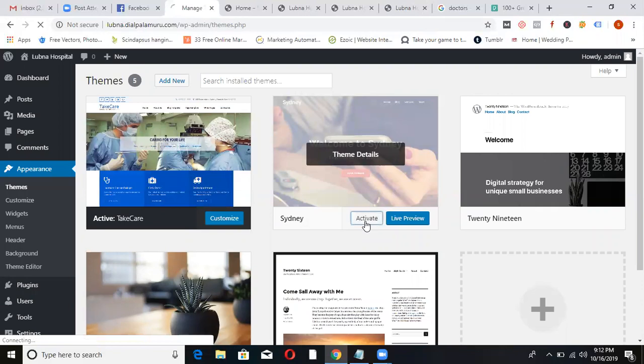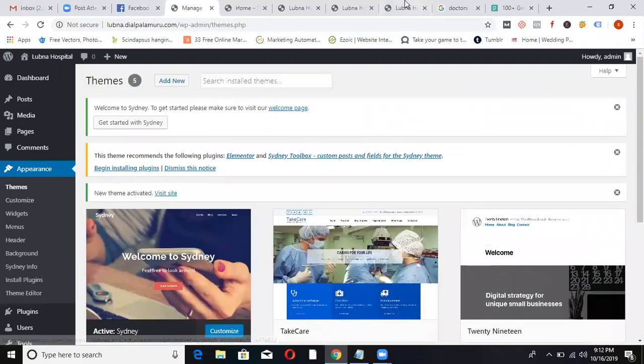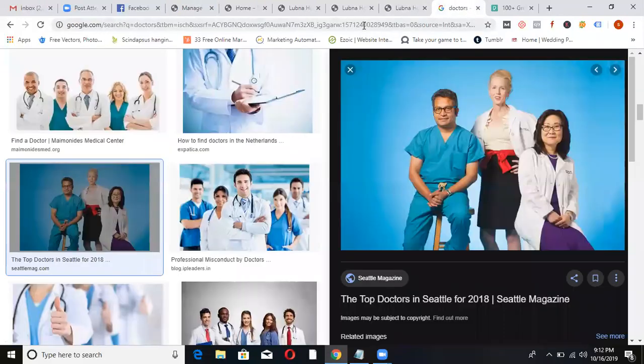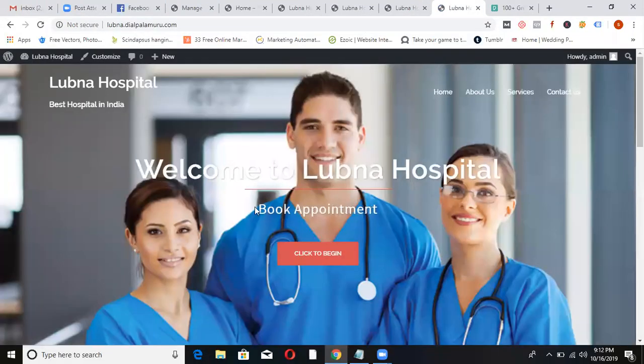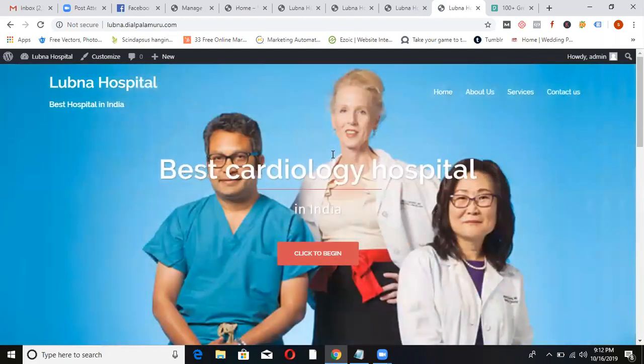You can activate it. Options will not change. Now everything, only the theme will be overridden. The rest of the data in terms of the content, the pages and the menus, stays as it is. You can see here, everything is the same now.